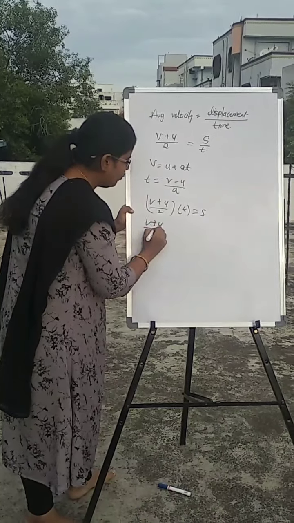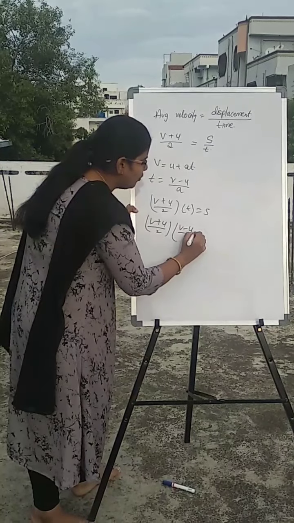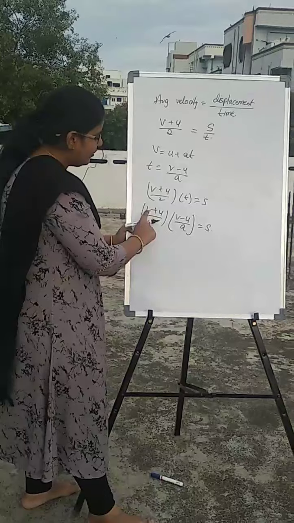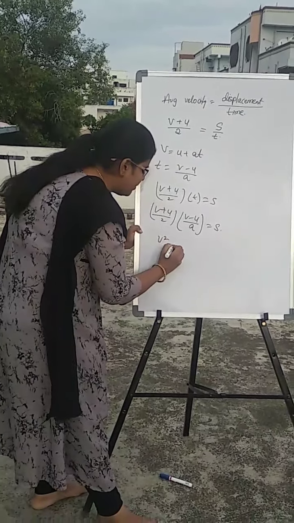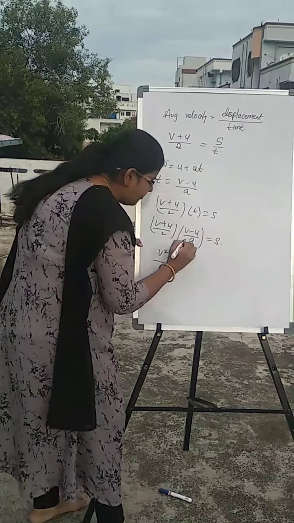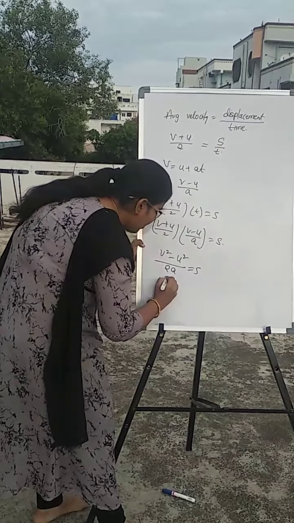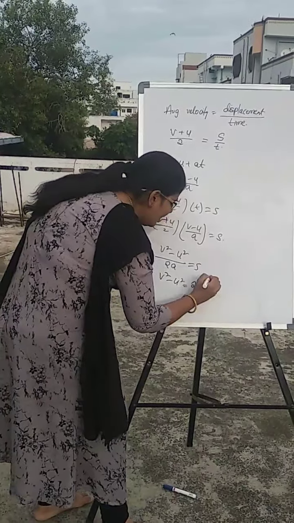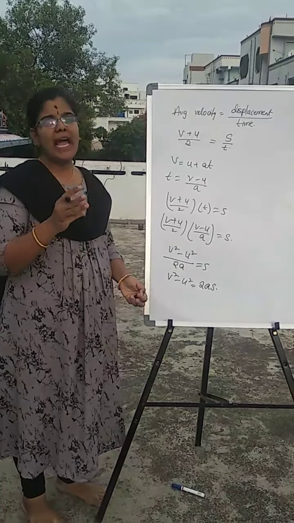So (v plus u) by 2 into (v minus u) by a equals s. If we see here, this is v plus u and this is v minus u, so we can take them as (v square minus u square) by 2a. If we take that 2a to that side, then v square minus u square equals 2as. So these are the three equations of uniform acceleration.